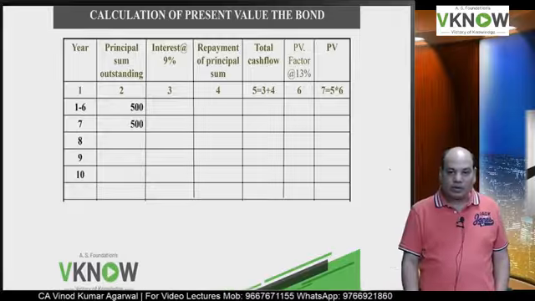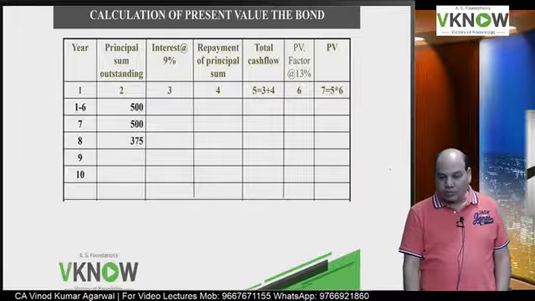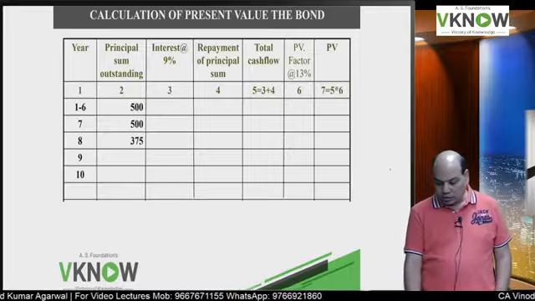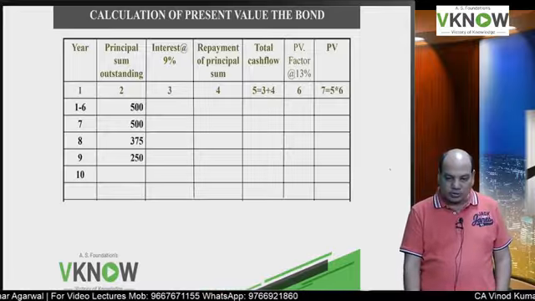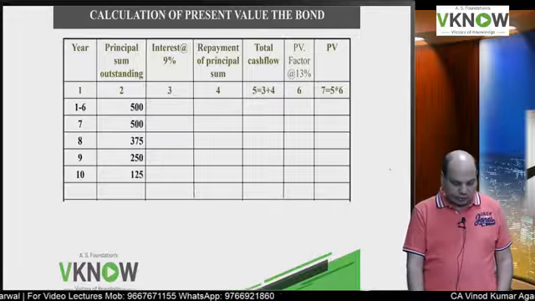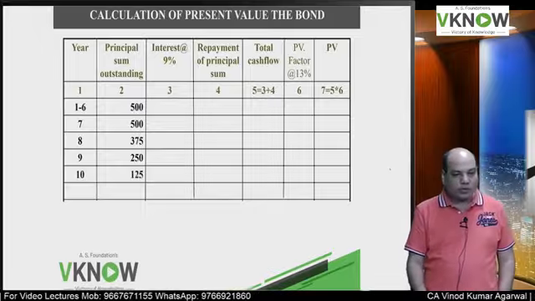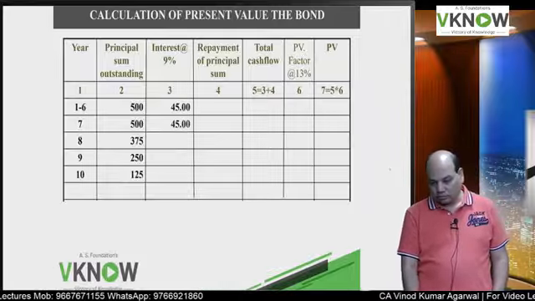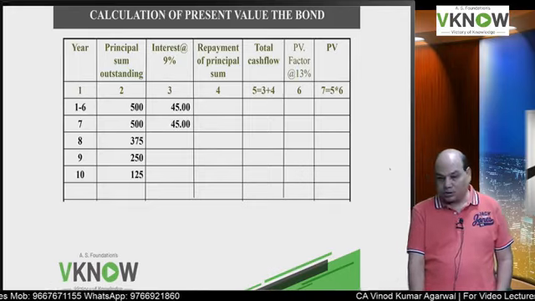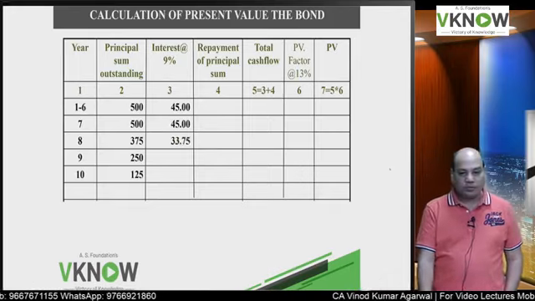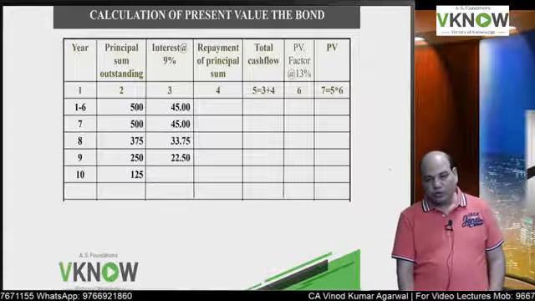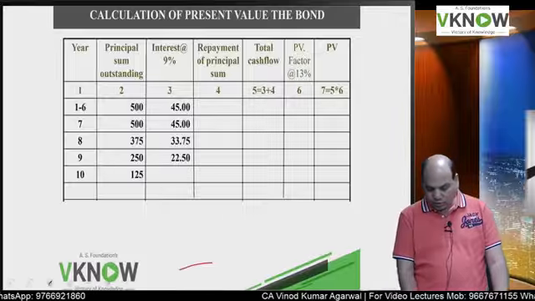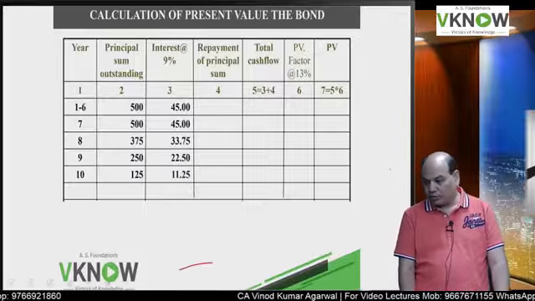Now 125 will be paid. So next year the amount outstanding will be 375, minus 125, 250, minus 125, 125. Now calculate the interest. On 500, 45, 45. 375 into 9%, 33.75. Then 22.50. Come on everybody, last one, 11.25.